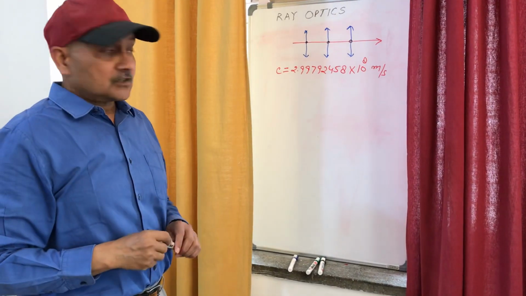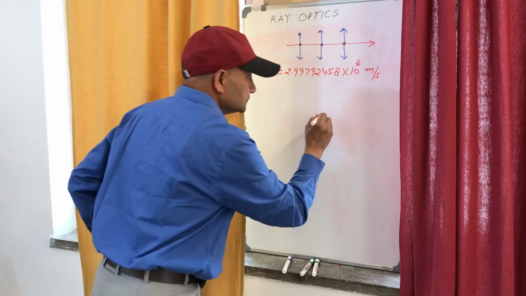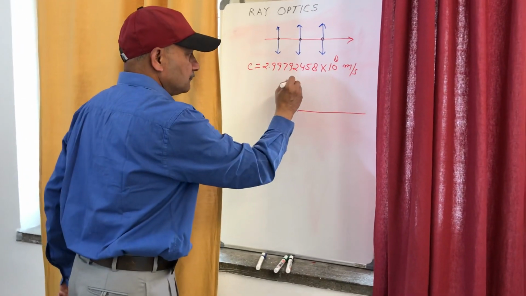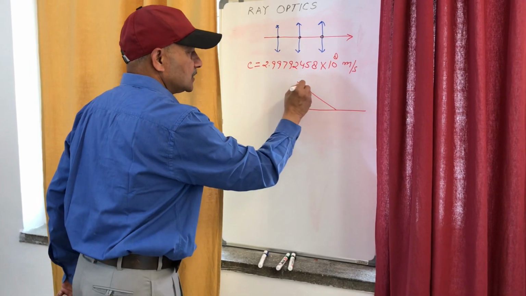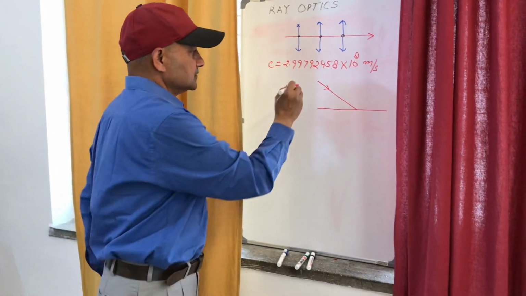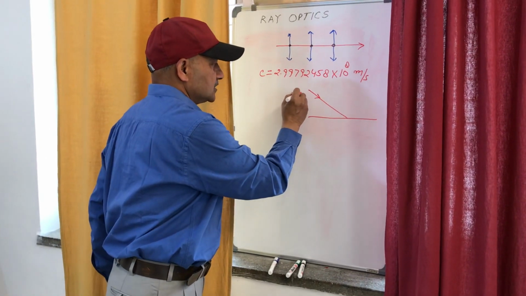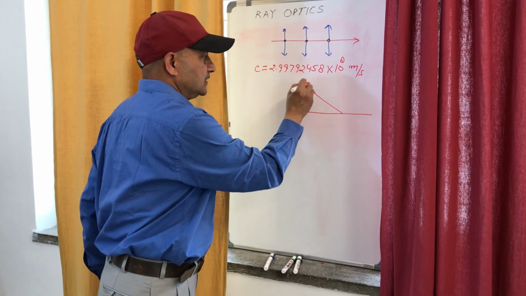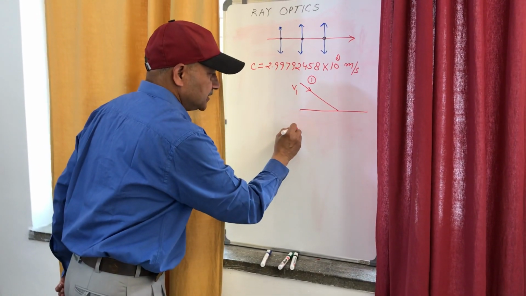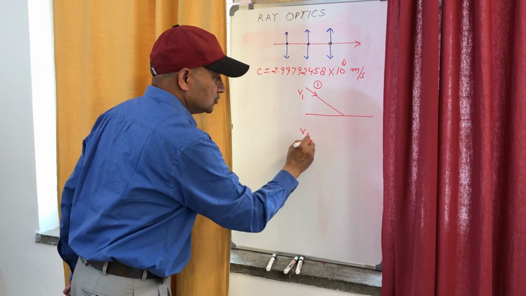Now, when a light ray travels from one medium to other medium, its speed changes. Suppose speed of light in medium 1 is V1 and speed of light in medium 2 is V2.